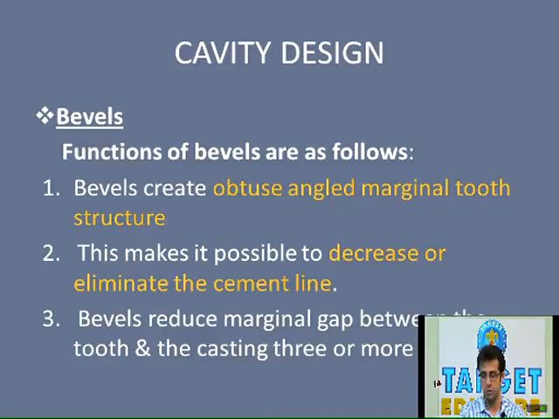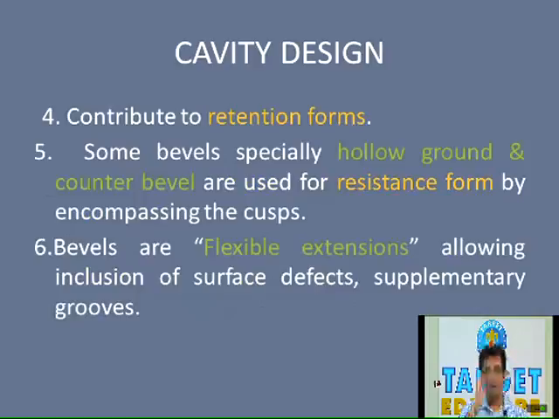Now by reducing the marginal gap or by bringing the cast alloy closer to the tooth structure, the cement line is reduced. Also, it helps in retention form because the contact surface area is increased because of placement of bevels. So it also contributes to retention form.